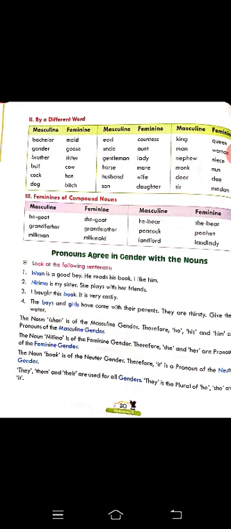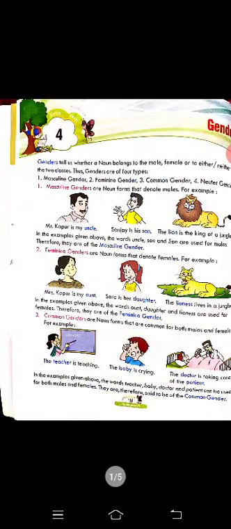So dear students, these are very simple. Let's recall once again the types of noun in gender. Genders basically belong to male, female, or neither male nor female. There are four types of genders.